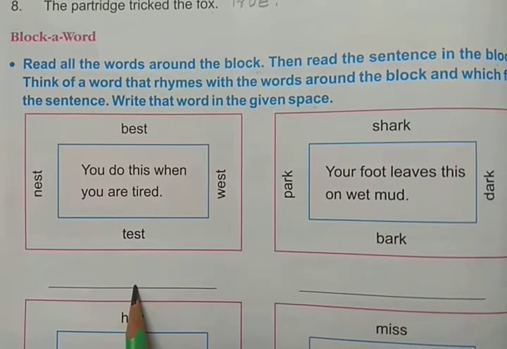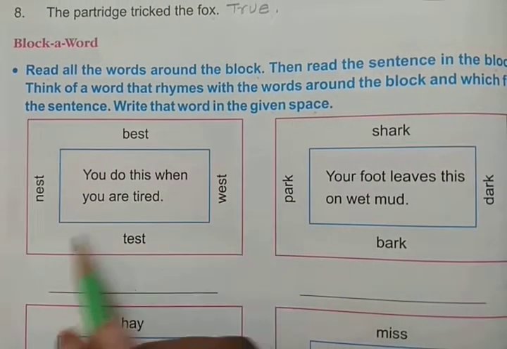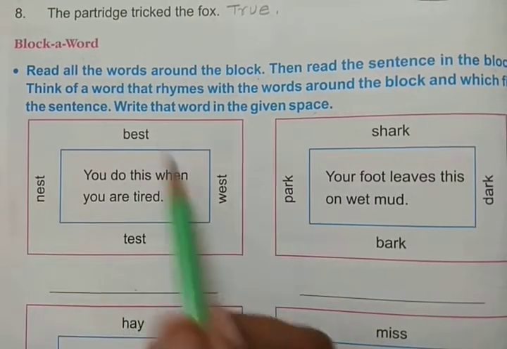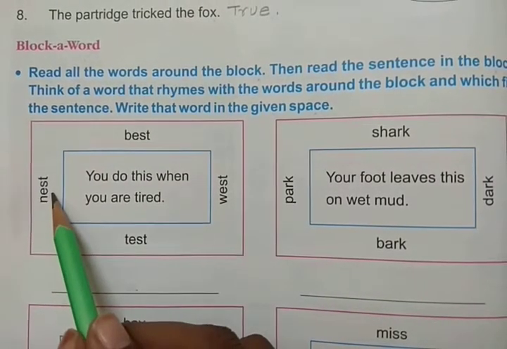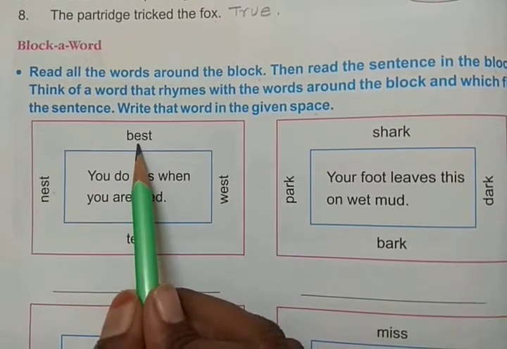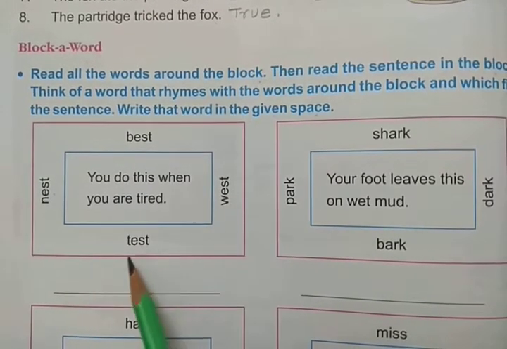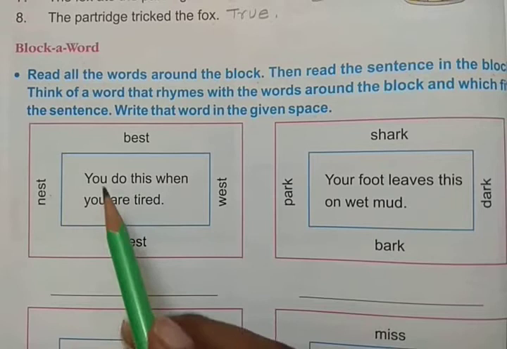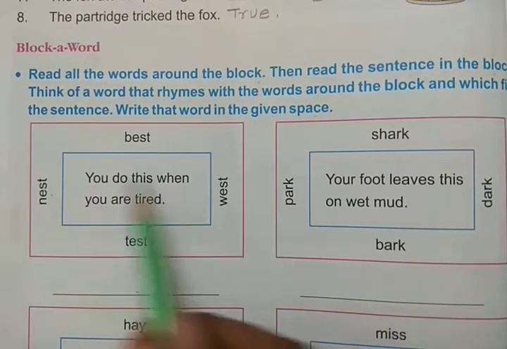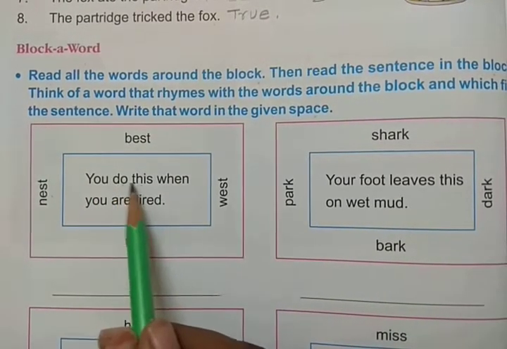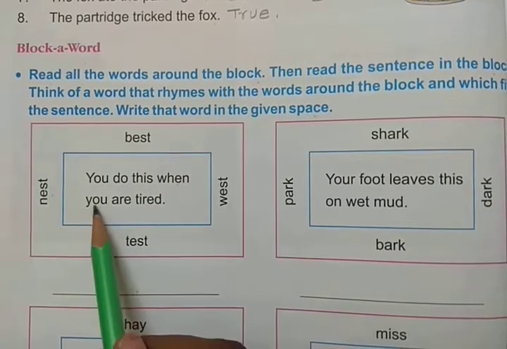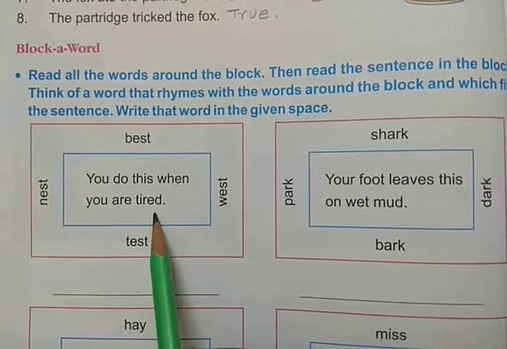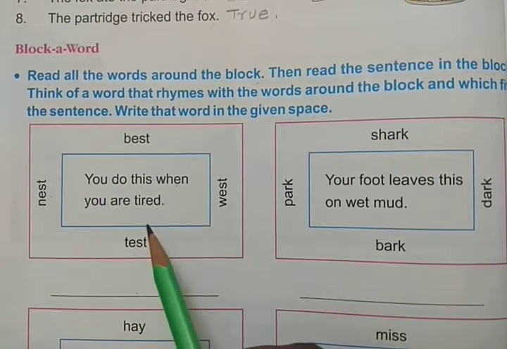Okay children, let us see first one. Let us read these words first. Nest, best, west, test. Okay, these are rhyming words. Now let us read the sentence inside this block. You do this when you are tired. What is that?